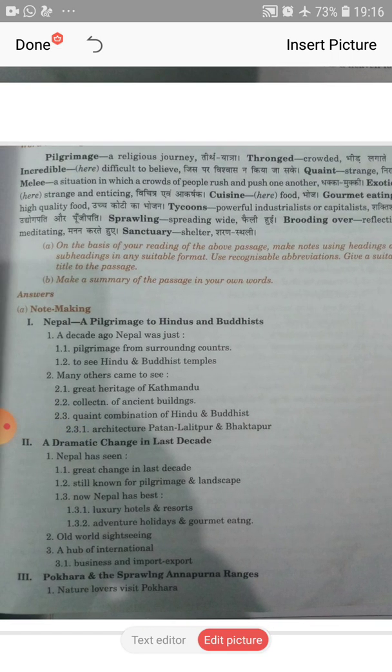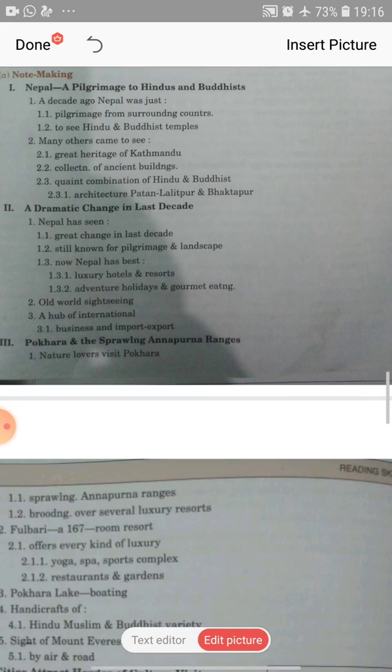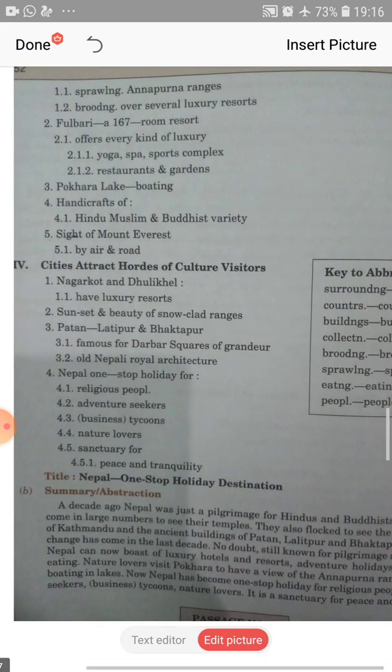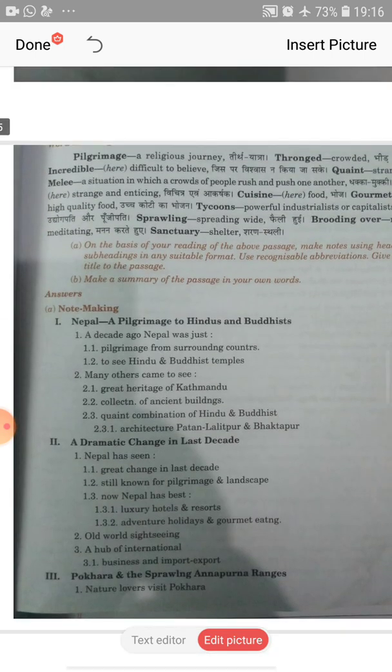So firstly we start doing. Here title is not given, but on the next page it may be, but firstly you will give title. Title is written down here, title Nepal one stop holidays destination, but you will write down the title above.